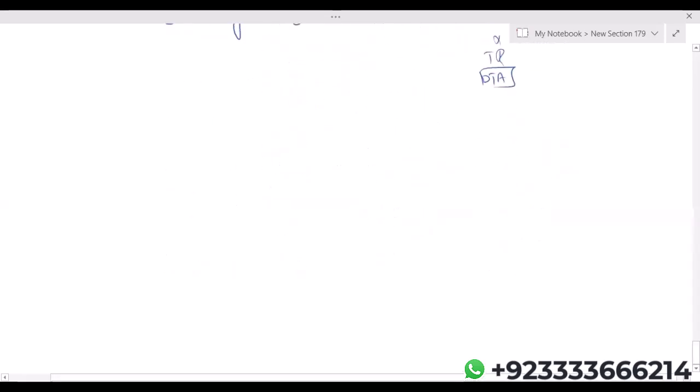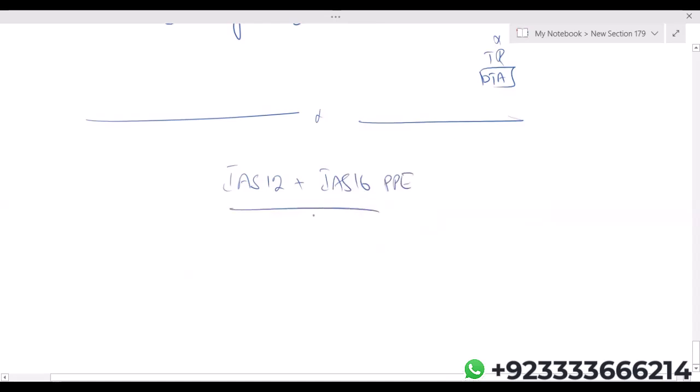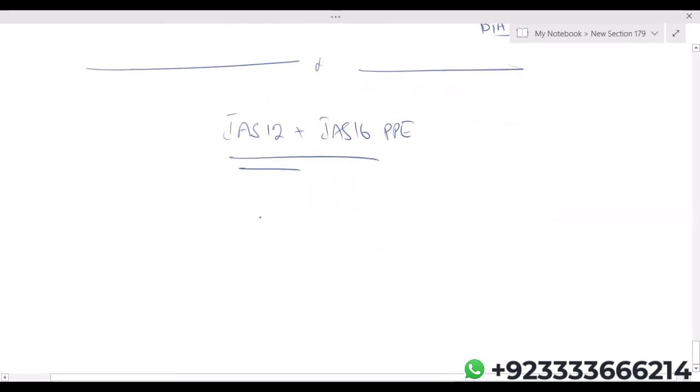Okay, now. IAS 12 plus, let's say, IAS 16, property, plant, and equipment. Assuming there's a land, carrying amount is 120 million, tax base.